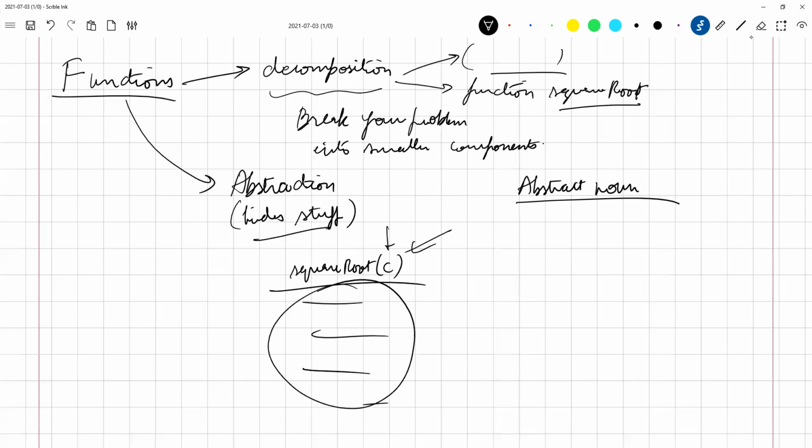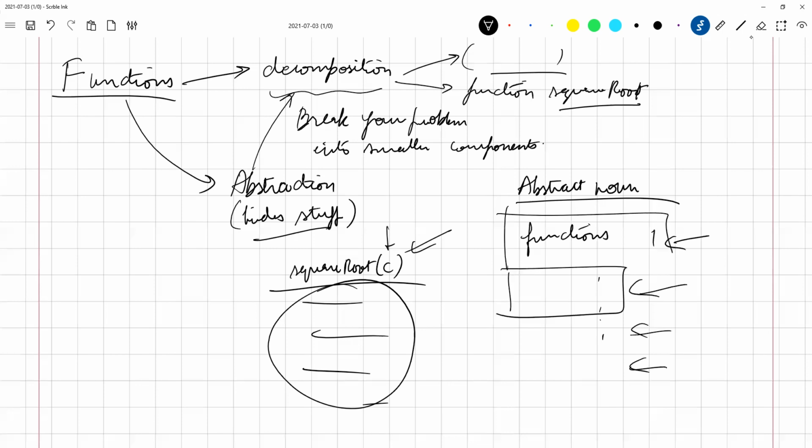It also enables you to do decomposition in a different manner. Let us say you have a big problem, and you divide it into 10 different functions: function 1, function 2, and so on and so forth. These components use each other, but this task has been divided among 10 different people.